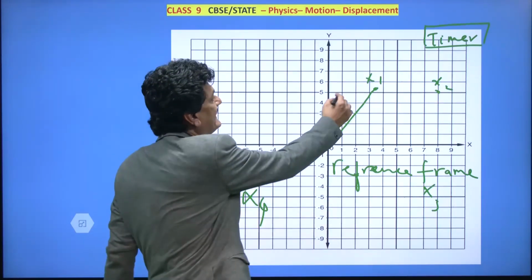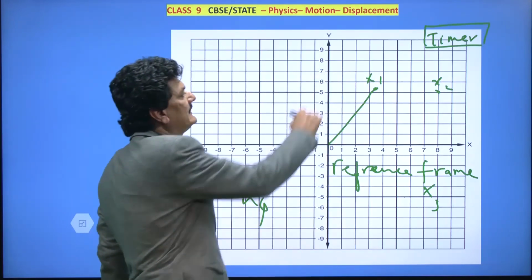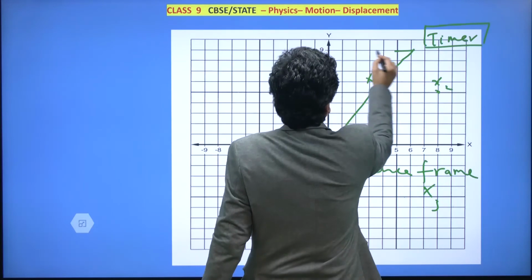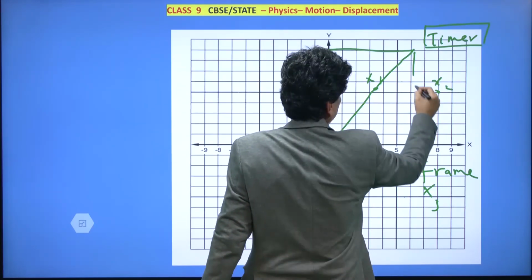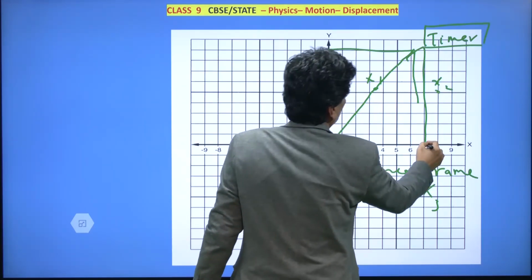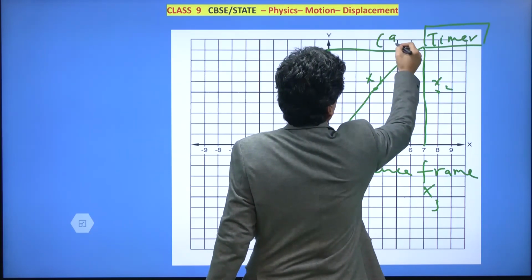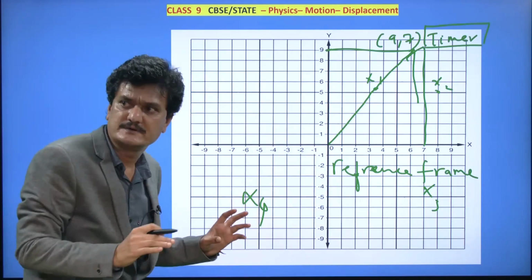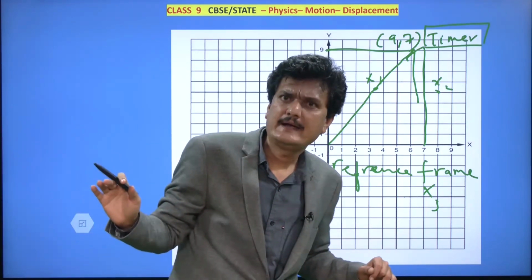Now look at x1. How do you find the value of x1? Suppose here the y-axis is 9 and this is, let's say, 7. So you will write down 9 and 7. In this way you can locate the position anywhere.